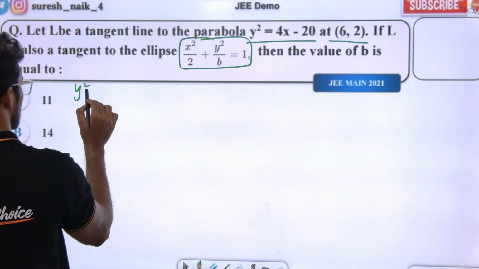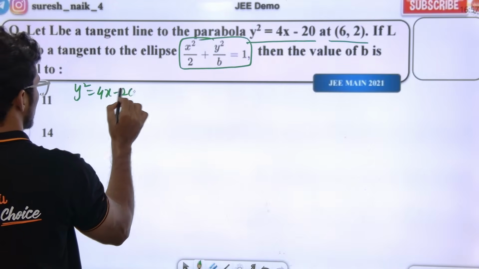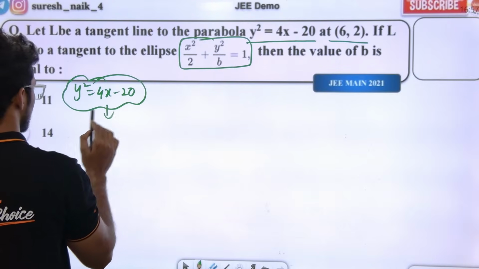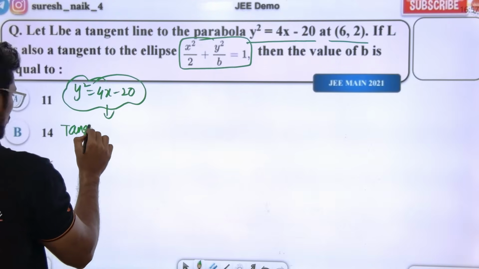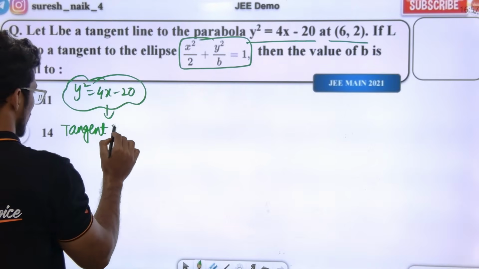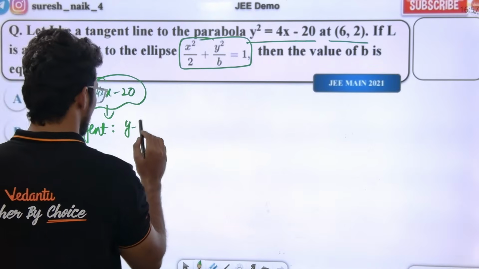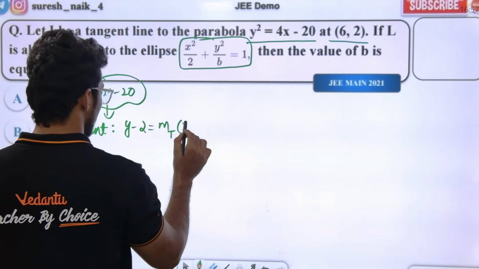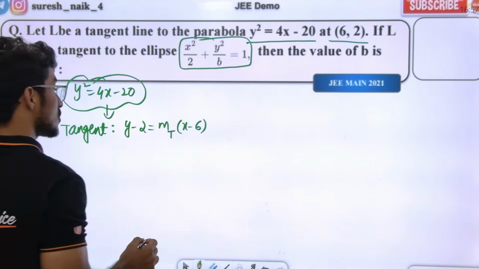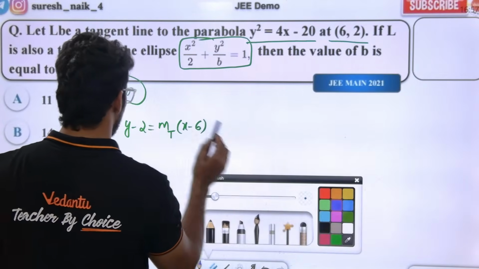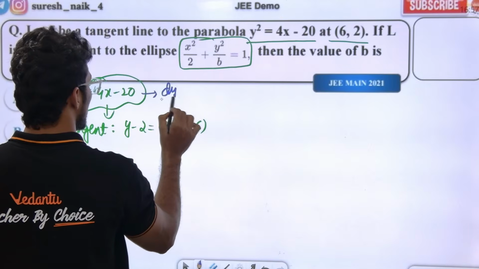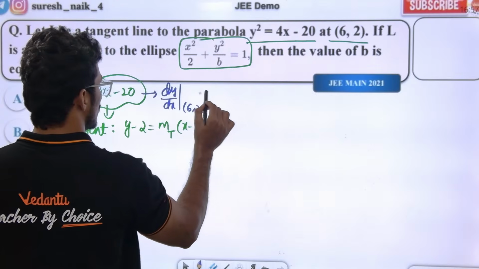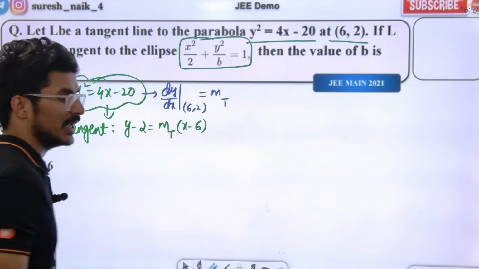The parabola is y square is equal to 4x minus 20. For the tangent equation, y minus y1 is equal to the slope of the tangent into x minus x1, with the point (6, 2). The slope of the tangent is basically dy by dx at (6, 2).